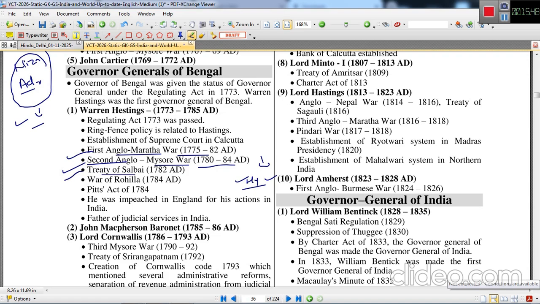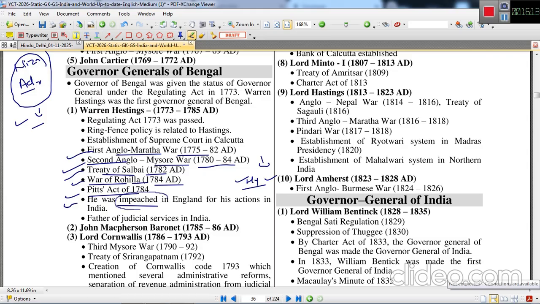Treaty of Salbai, 1782. After the completion of the Anglo-Maratha War, this treaty was signed between English forces and Maratha power. Treaty of Salbai. Next was the War of Rohilla, which took place in 1784. Pitt's India Act was also passed under the Governor Generalship of Warren Hastings in 1784, and he was impeached.